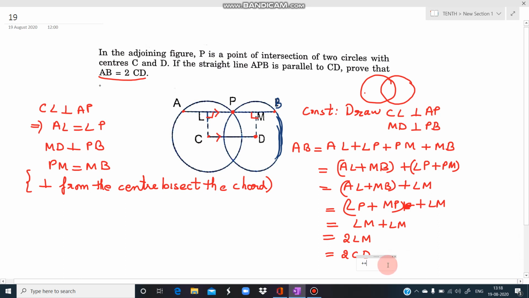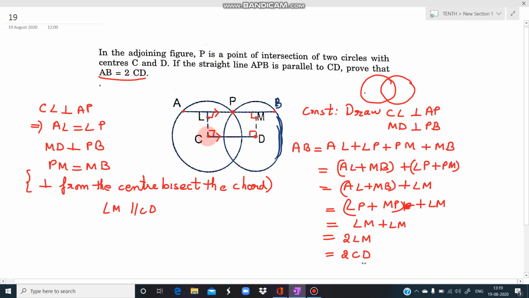Now why is it equal to CD? Let me write CD here properly. Why is LM equal to CD? Because we can prove it here. This LM is parallel to CD. If APB is parallel to CD, that means LM is also parallel to CD. If this angle is 90 degrees, then what will this angle be? 90 degrees, isn't it? In parallel sides, co-interior angles are supplementary. If this angle is 90 degrees, then this will also be 90 degrees.